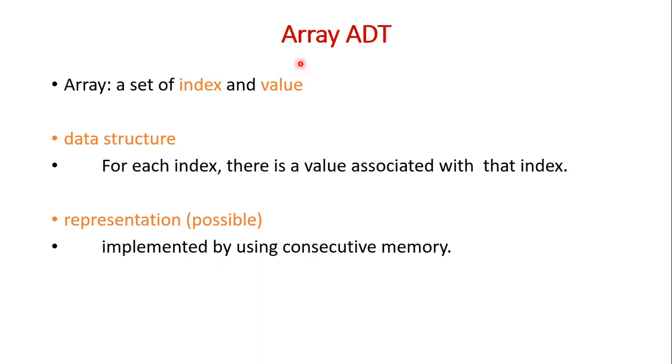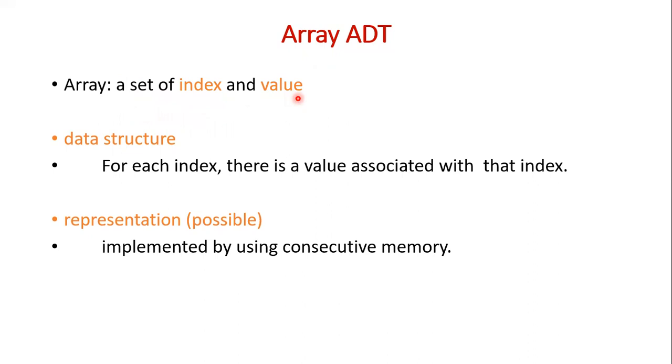Okay, but from data structure perspective, when you define array as an abstract data type, array should be defined something like this. An array consists of a set of index and the associated value. Okay.